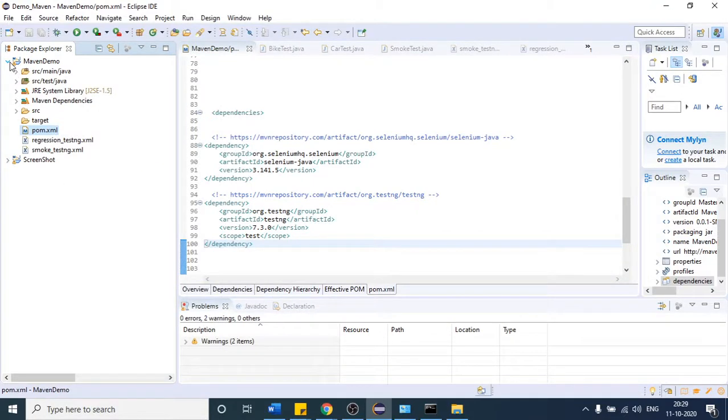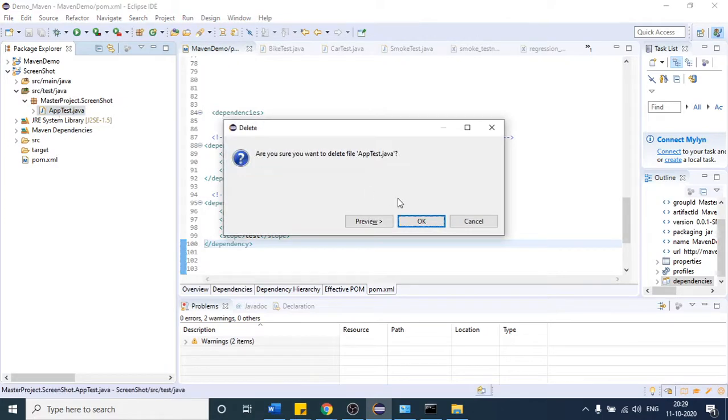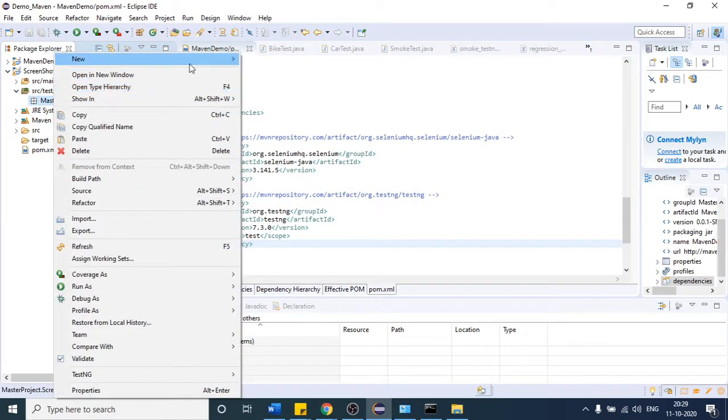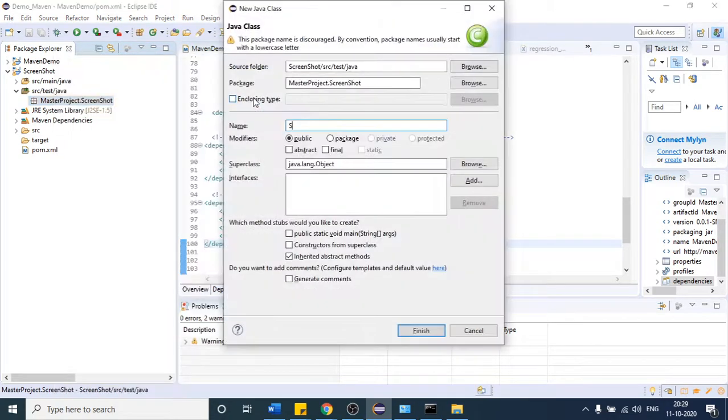So let me minimize this. Okay, so this is the project I am working on, and inside this one let me create one class. So first delete this one. I don't require this. I will create one class named ScreenshotDemo. New class, SCREEN. So this time I will use public static void main.